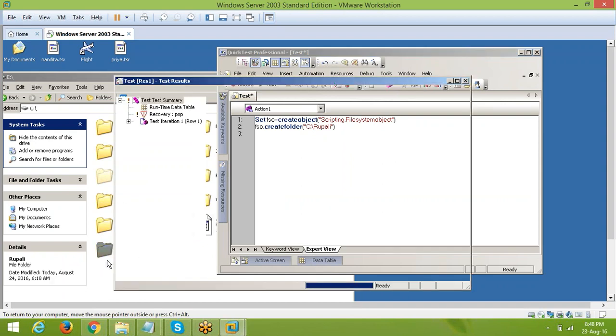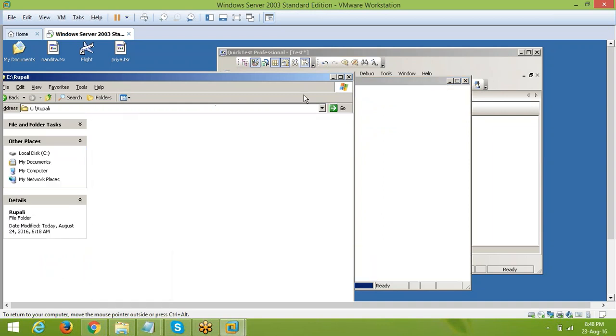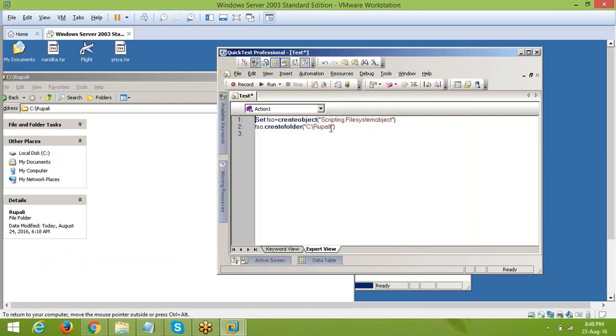So under this Rupali folder, I want to create 6 subfolders, like test data and requirements. How are we going to create the 6 subfolders? The first one is test data, then requirements.